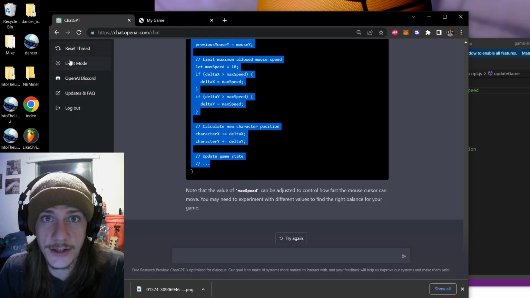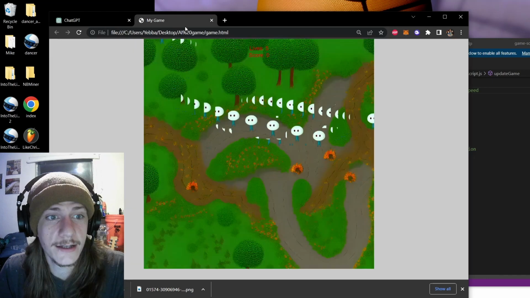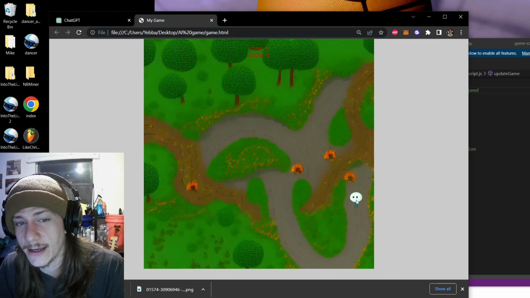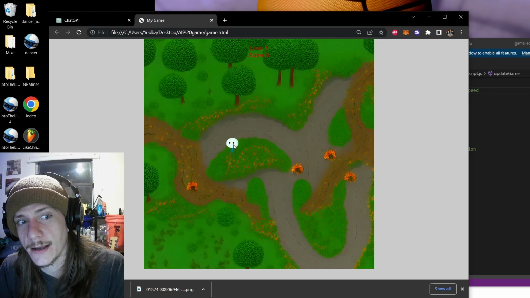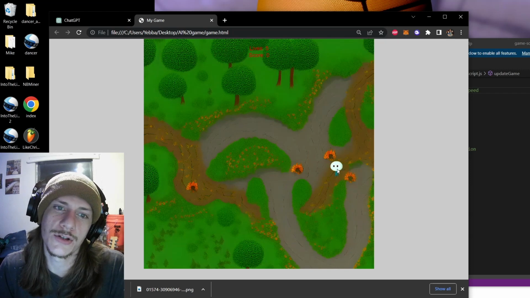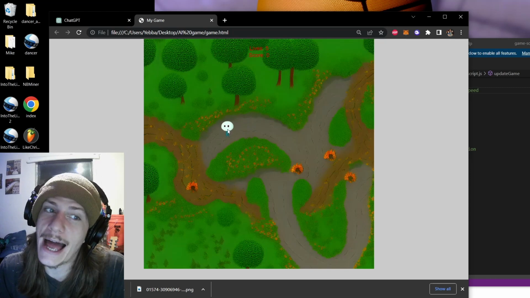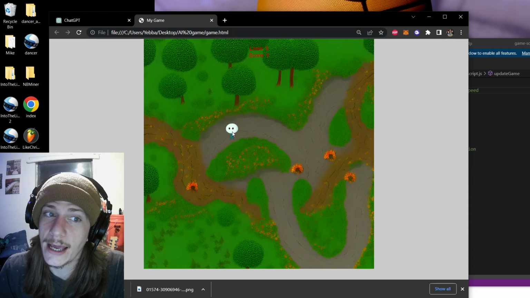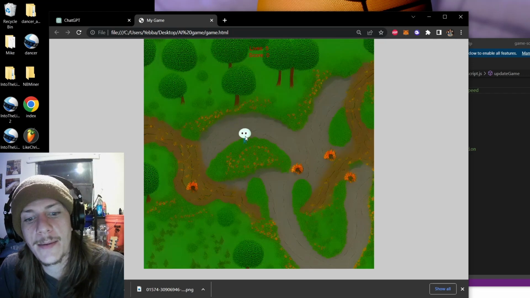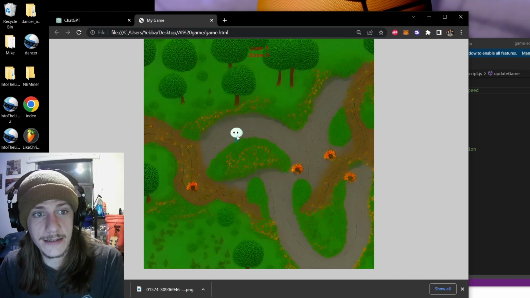Y'all, clearly I got a lot to learn from this bot over here, but so far, we got a background, we got a character, we got movement, we got a score, we got lives, we got a coin in the making, and we have a delayed movement parameter in the making as well. And before we know it, we'll have a game that the character follows your mouse on a trail, collecting treasures and battling enemies. Maybe I'll add an on click to swing your weapon and do damage in a radius, for example. And then maybe I'll make enemies that follow you with a delay as well. And all of this is possible.